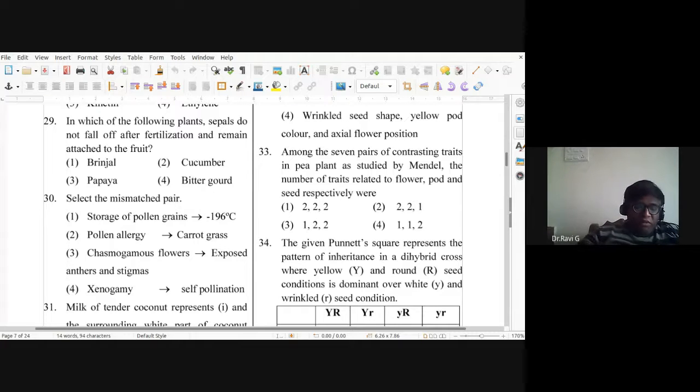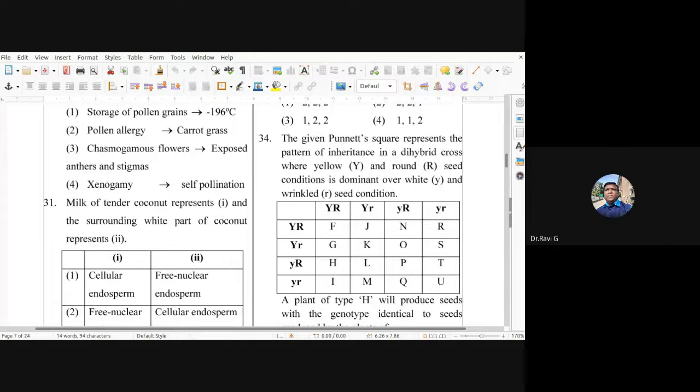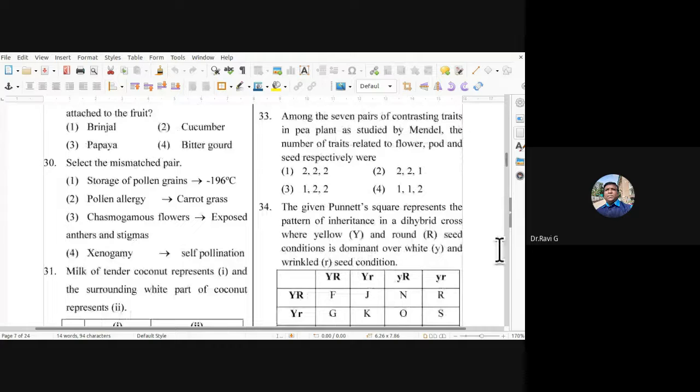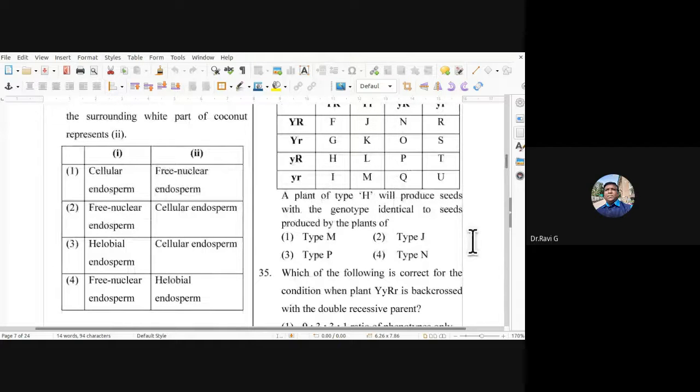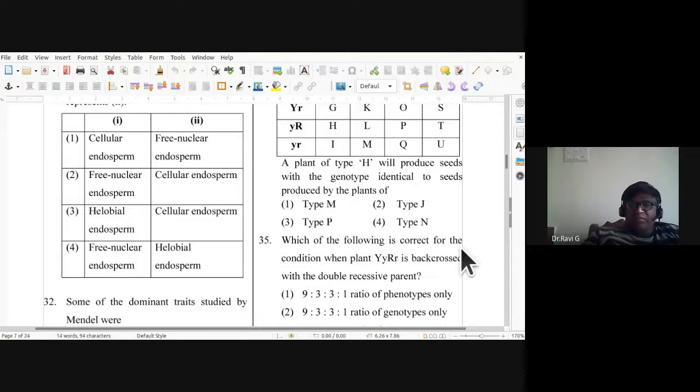So 34th, the given Punnett square represents the pattern of inheritance in a dihybrid cross where yellow and round seed condition is dominant over white and wrinkled seed condition. Okay. A plant of type H will produce seeds with the genotype identical to the seeds produced by the plants of type M, type J, type P, or type N? So 34, the answer is type N.